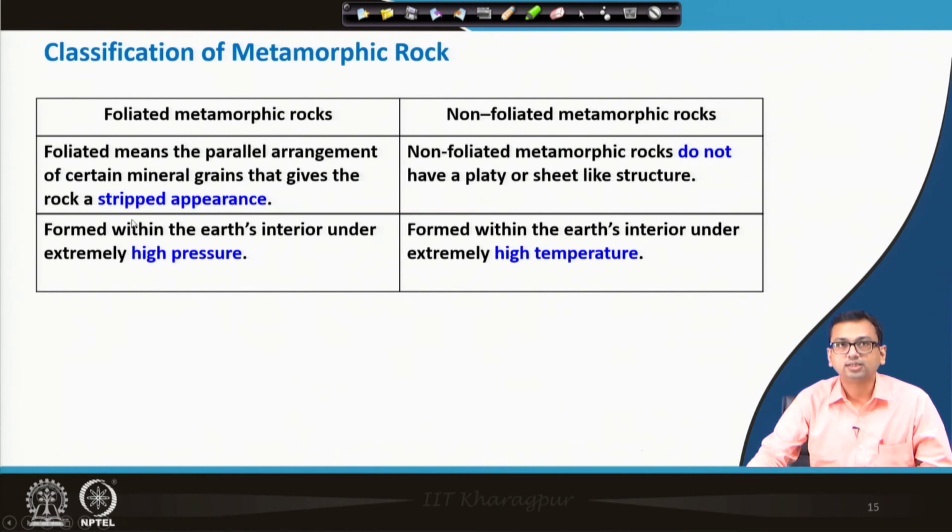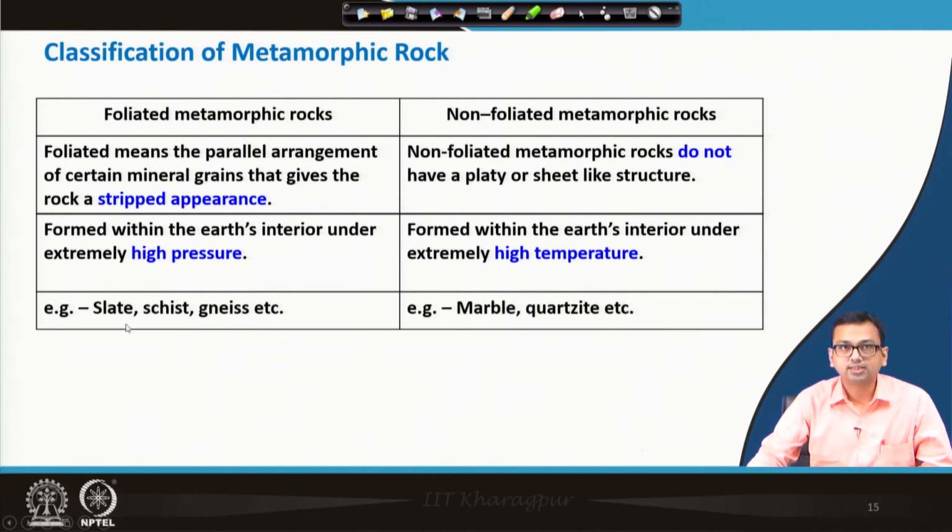Other than that, foliated metamorphic rocks form within the earth's interior under extremely high pressure. So, this is primarily developed due to high pressure. Whereas non-foliated metamorphic rocks form within the earth's interior under extremely high temperature. So, here the main key reason is high temperature, because of that non-foliated metamorphic rock forms.